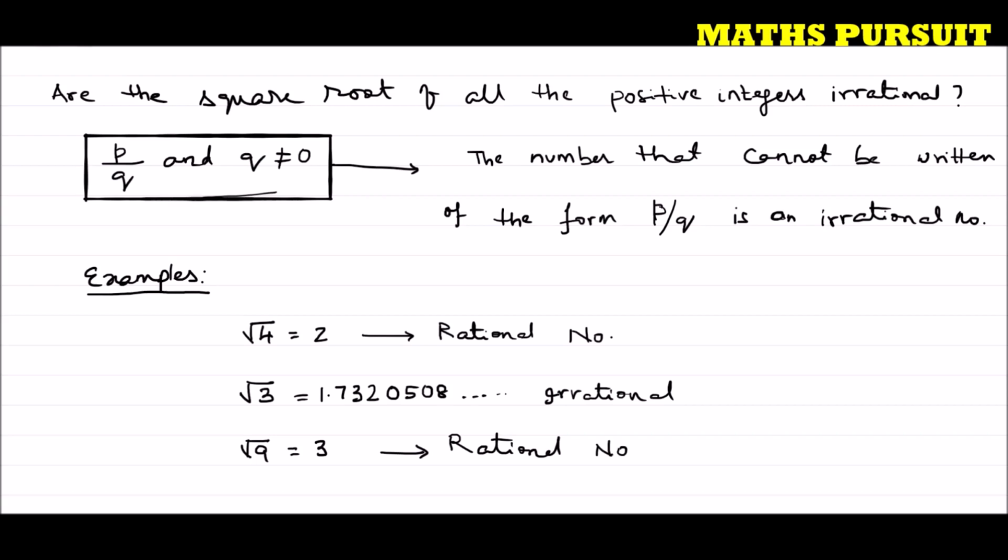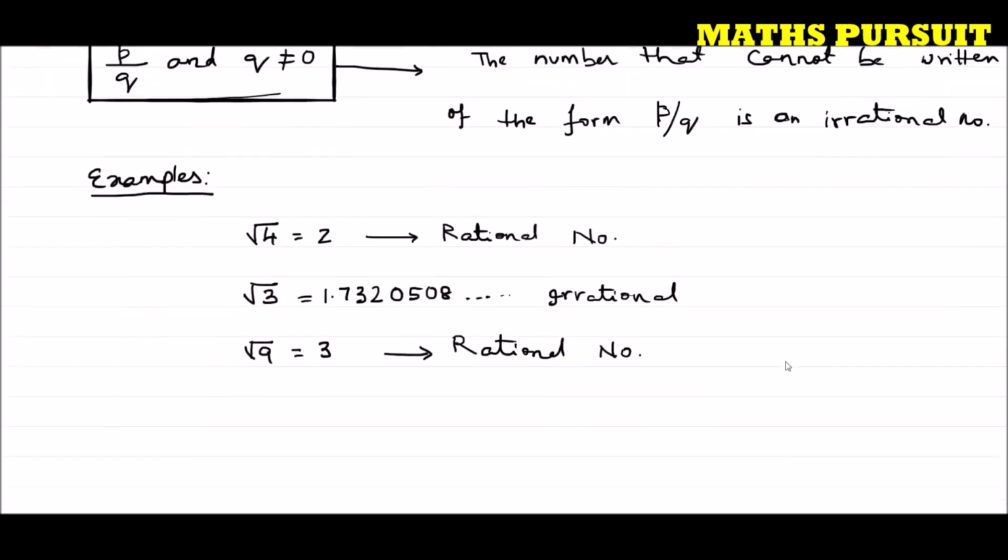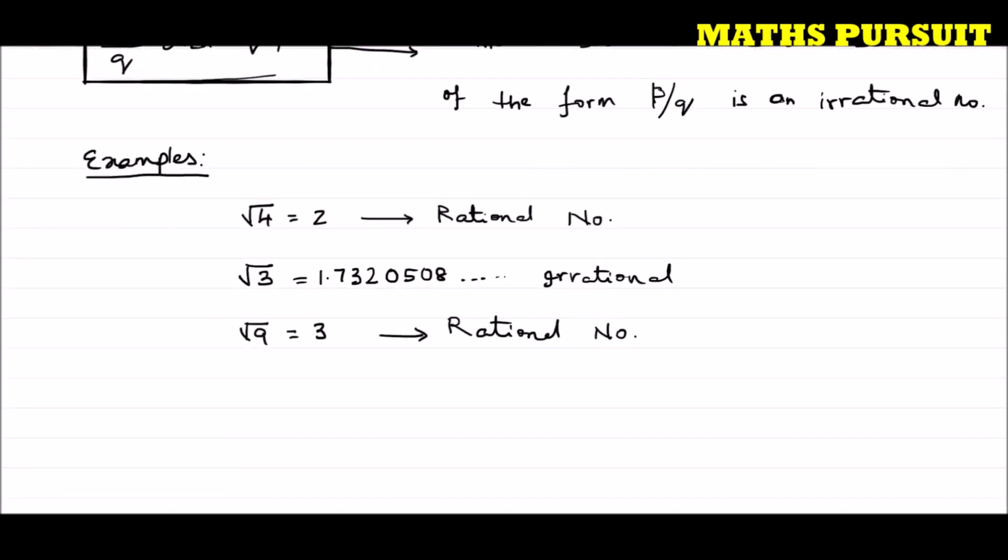Hope guys you are understanding what I am trying to explain. Similarly, we can consider some more examples. Root 5 is an irrational number. Root 16 is equal to 4, and 4 is a rational number. So from this we can say that